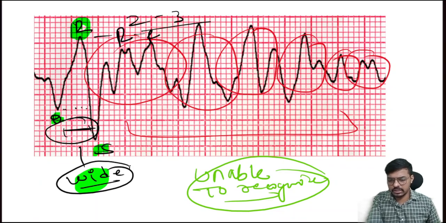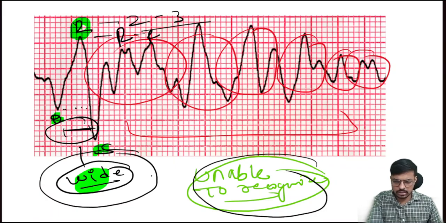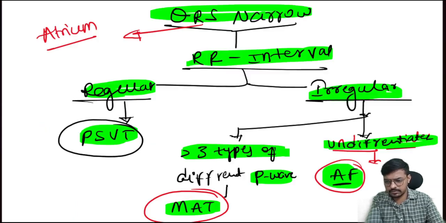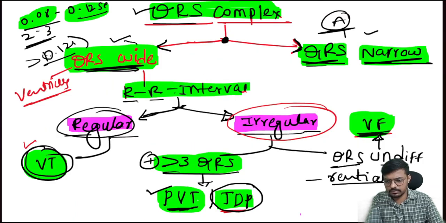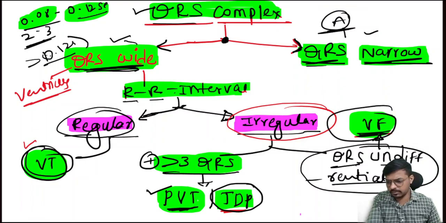Please wait. Yes, the QRS complex is wide, the RR interval is irregular, and the waves we are unable to recognize. Apply the same thing in our chart. The QRS complex is wide, the RR interval is irregular, and the QRS waves are unable to recognize. So it's ventricular fibrillation.